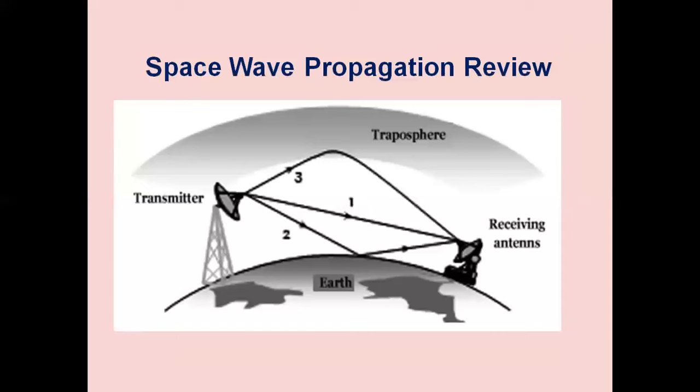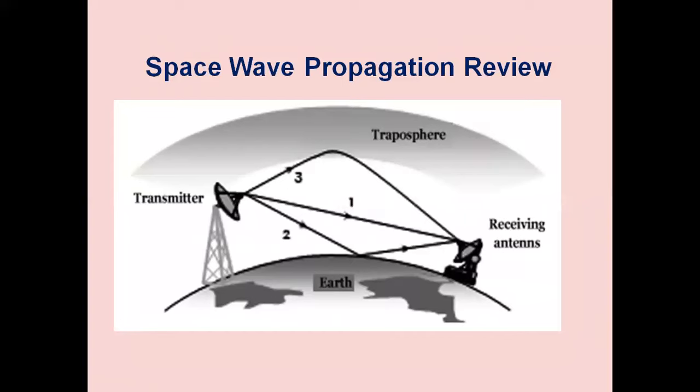Now we will review about the space wave propagation. Space wave propagation, as the name implies, it is the direct wave propagation. It is also called as line of sight propagation. Space waves are direct waves which travel in straight line. However, since they depend on the line of sight condition, space waves are limited in their propagation by curvature of the earth. Thus, they propagate similar to the electromagnetic waves in the free space.